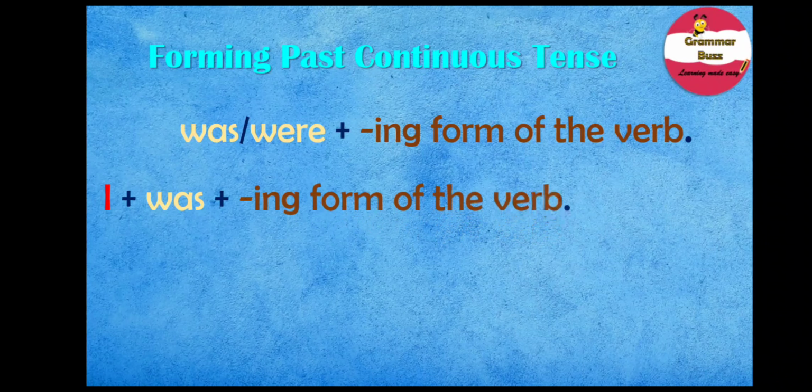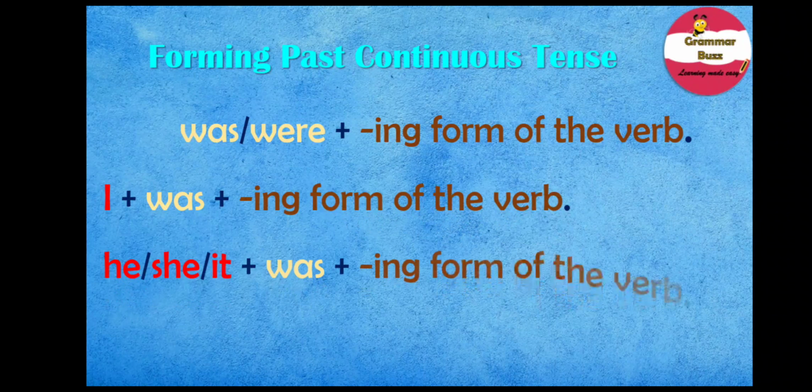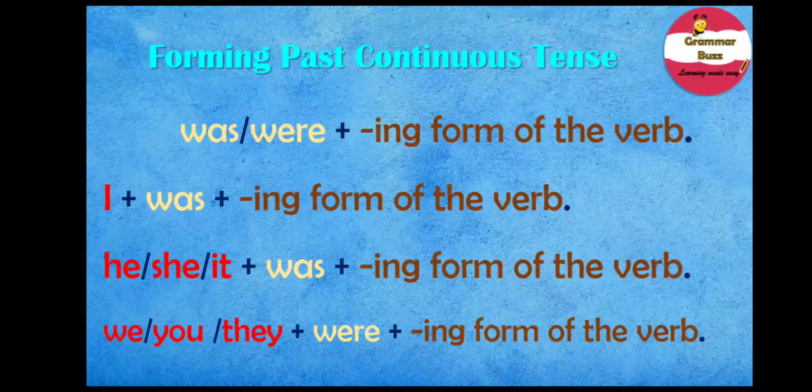With singular nouns and third person pronouns, that is, with he, she and it, we use was plus the ing form of the verb to form the past continuous tense. And with plural nouns and plural pronouns, that is, we, you, they, we use were plus the ing form of the verb to form the past continuous tense.